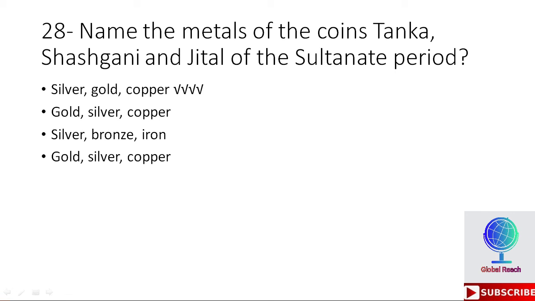The first, second and the fourth option seem similar. I mean, they have mentioned the same categories of metals, but their sequence is changed, because silver refers to Tanka, gold refers to Shashkani and copper refers to Jital. So therefore the first is the right option, because you have to consider the sequence as well. So the first option, silver, gold and copper, is the right option.